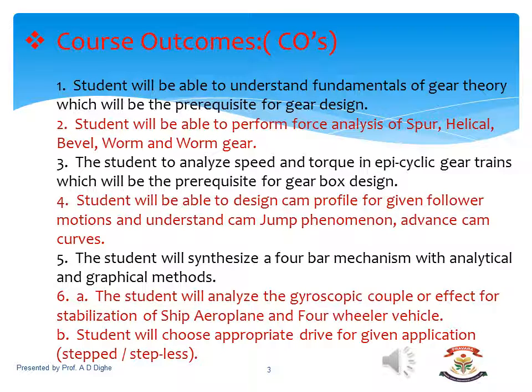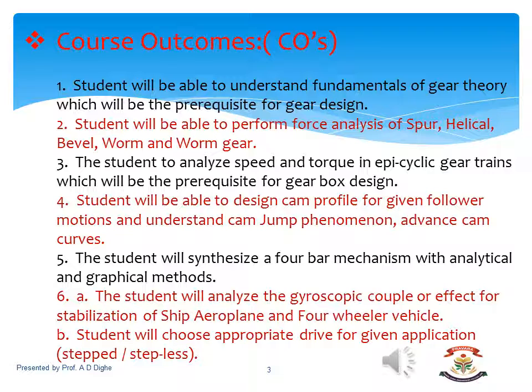Following are the course outcomes after studying this particular subject. The first course outcome is that the student will be able to understand the fundamentals of gear theory, which will be required for the gearbox design. It is covered in units one, two and three. The second course outcome is that the student will be able to perform the force analysis of spur, helical, bevel and worm gears. It is covered in units one and two. It is also required for the gearbox design.